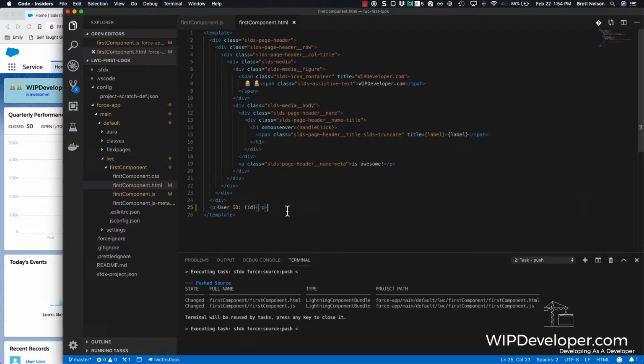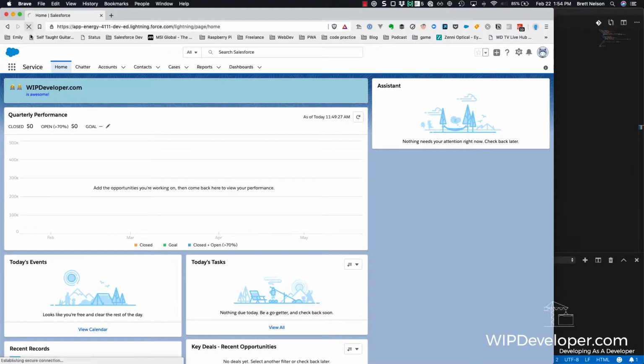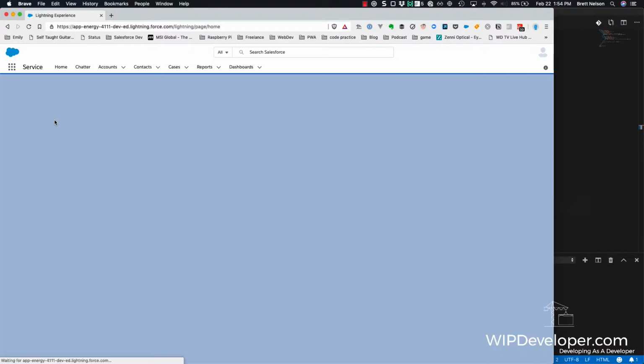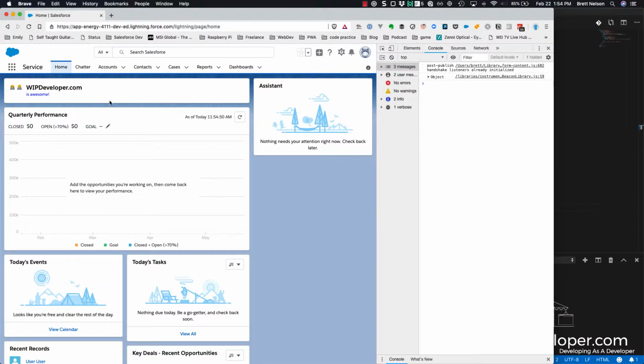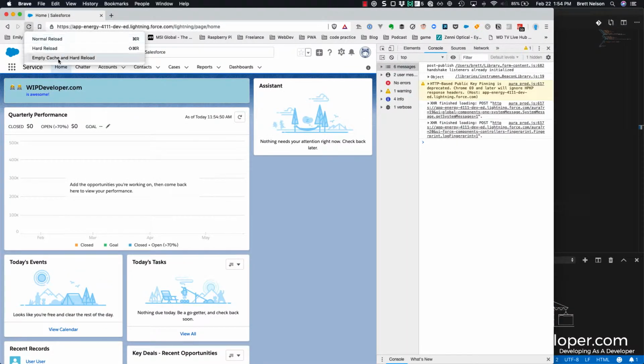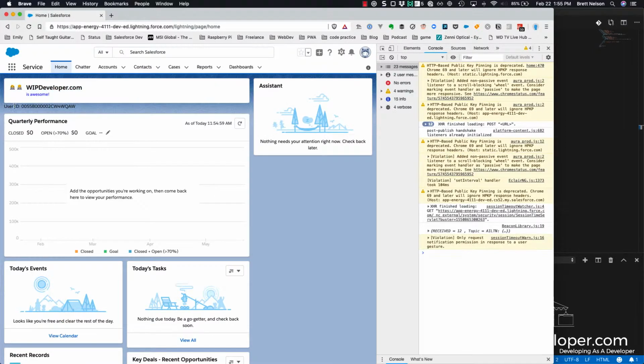I'm going to push this real quick. Go back here, refresh it, and I should see... I'm going to refresh it and clear out the cache, and I should see the ID at the bottom. There we go, user ID.